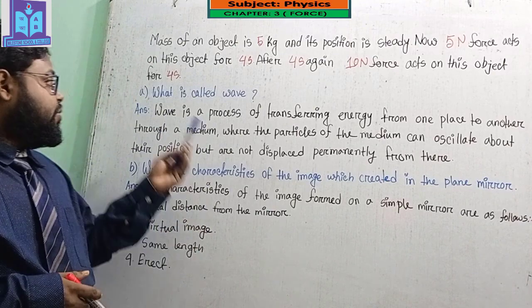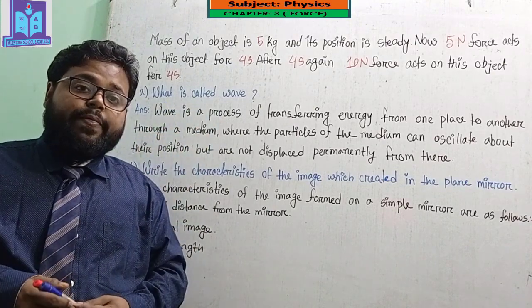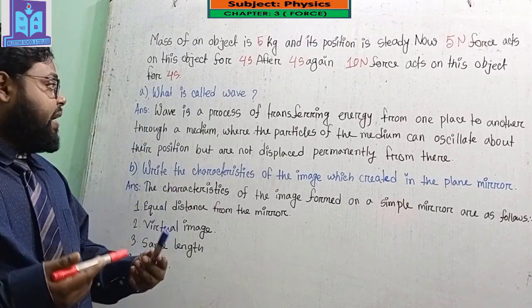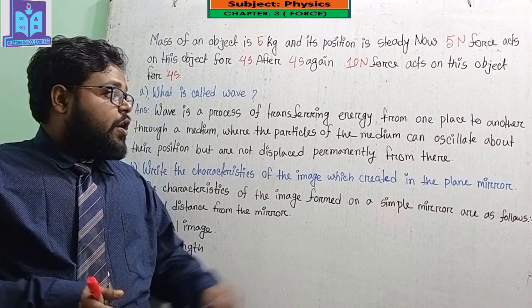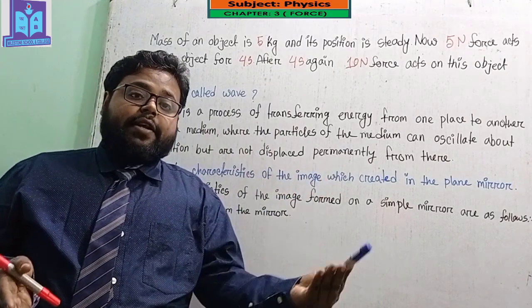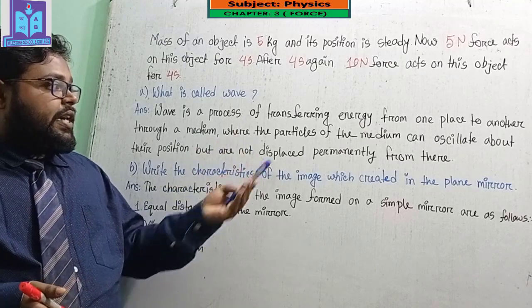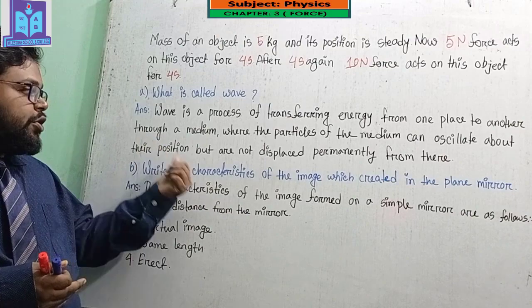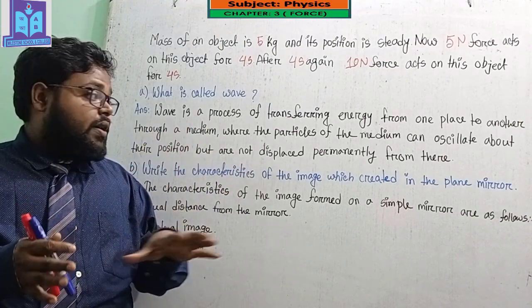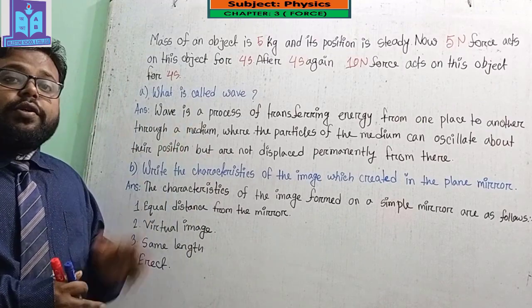Number A question is: what is a wave? Do you know what a wave is? Let me explain it. A wave is a process of transferring energy from one place to another through a medium, where the particles of the medium can oscillate about their position but are not displaced permanently from there, and that is called a wave.